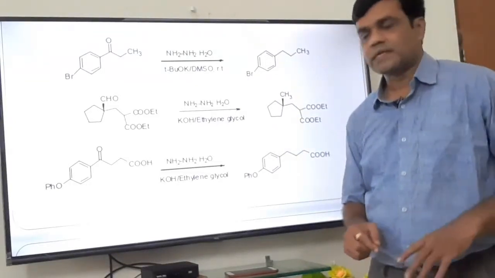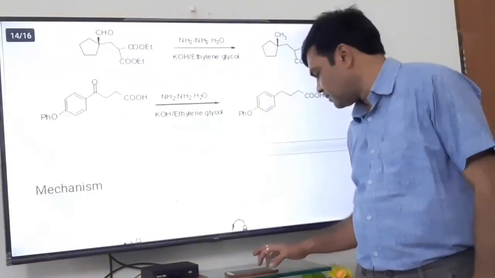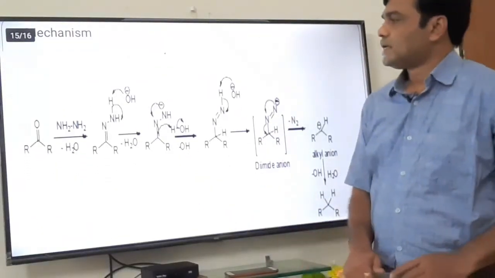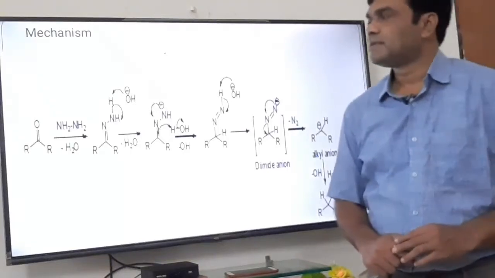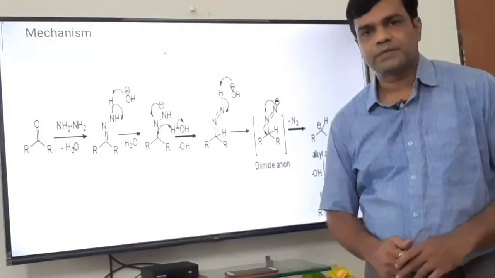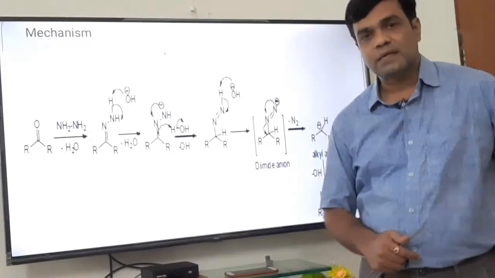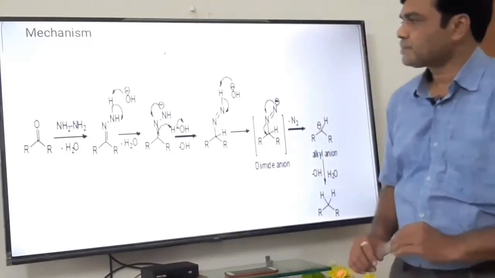Very interesting, very selective. Only conversion of C double bond O to CH2. Yes. Now let us finally see the mechanism of Wolff-Kishner: how the C double bond O of ketone and aldehyde is converted to CH2.